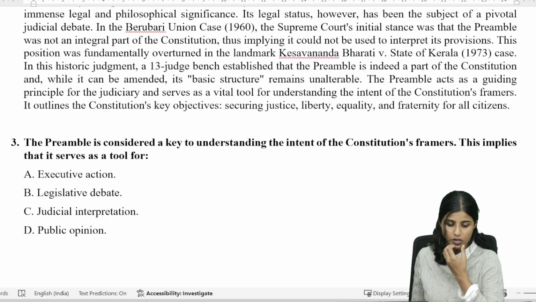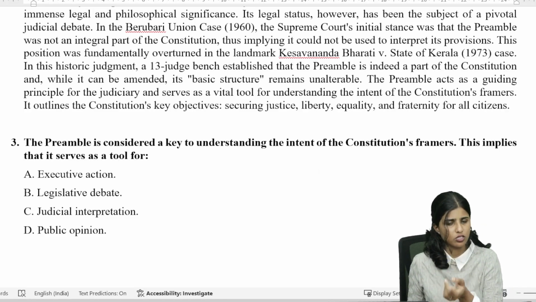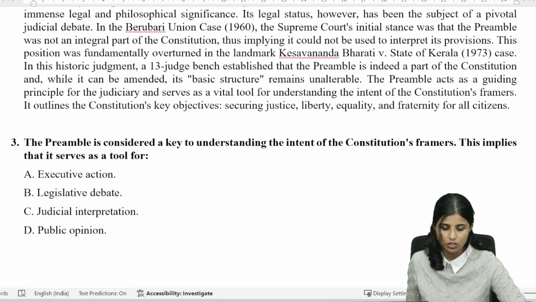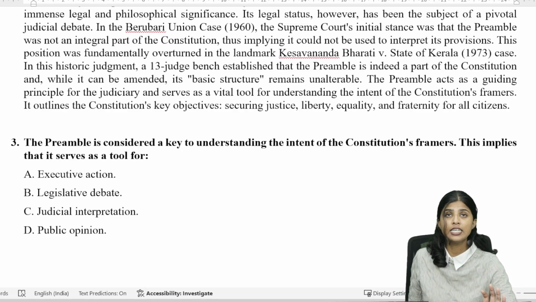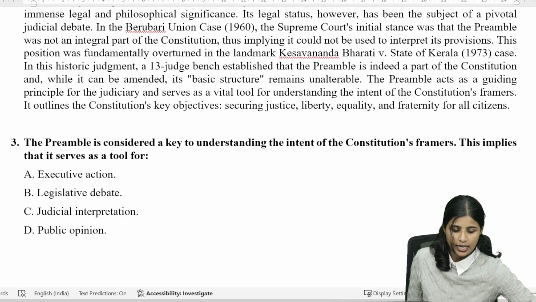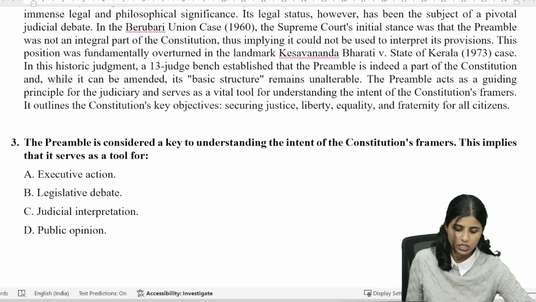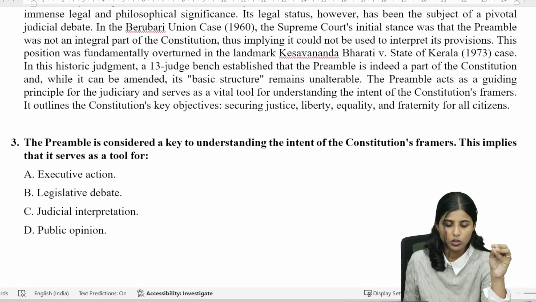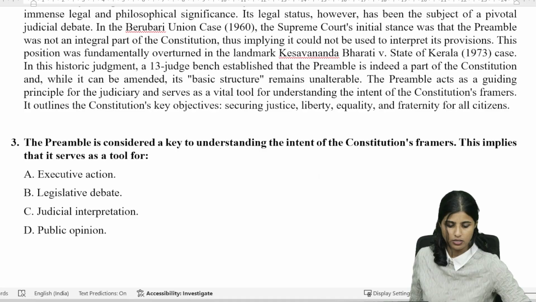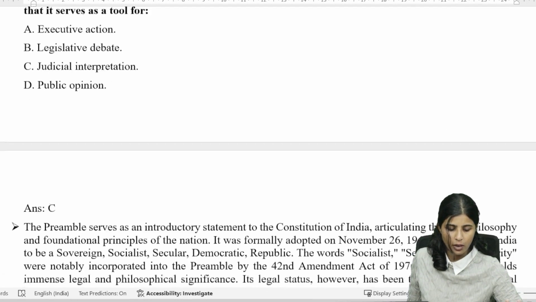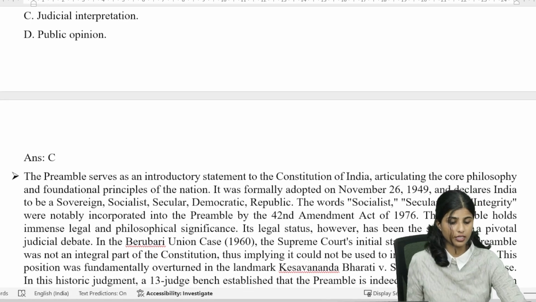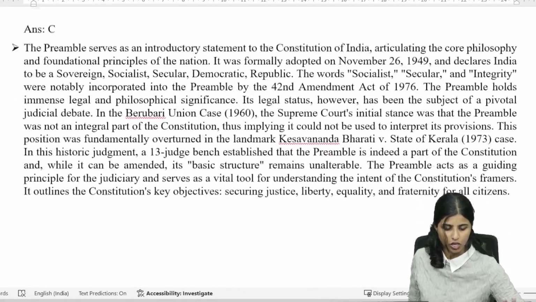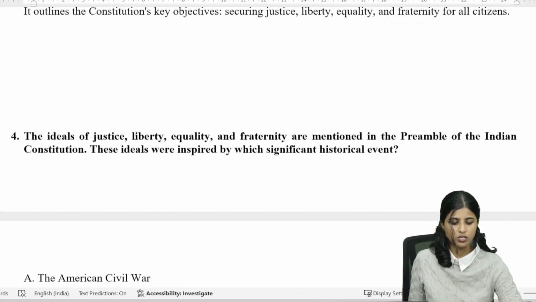This implies what? It is a tool for executive action? No. Legislative debate, judicial interpretation, public opinion. So clearly in the passage it is written that it is a tool for judicial interpretation. So that particular question can be answered directly from the passage itself. There is no room for ambiguity. Option C would be the correct answer, judicial interpretation. Now moving on to the fourth question.